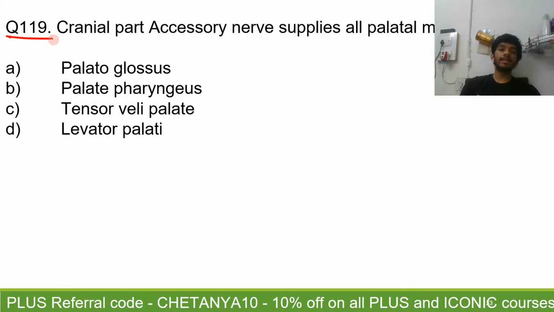Question number 119. The cranial part of the accessory nerve supplies all the palatal muscles except. So the cranial part of the accessory nerve supplies all palatal muscles except.